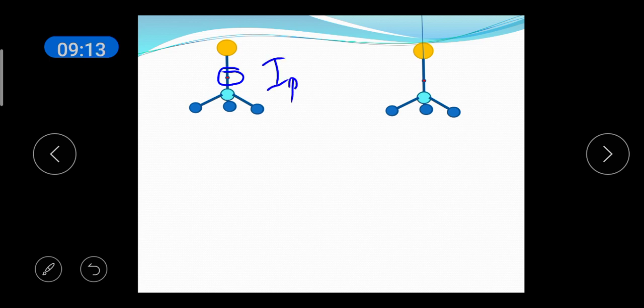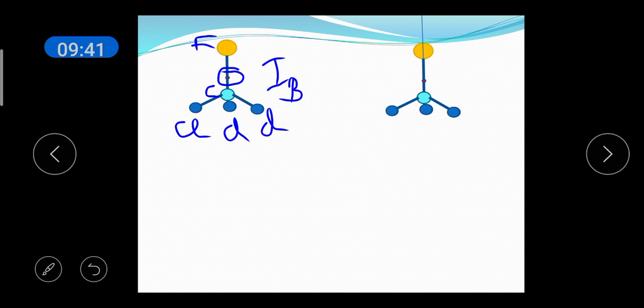So, the moment of inertia is IB. IB is due to this fluorine atom, this carbon atom, and the three chlorine atoms. All these atoms will be contributing to the moment of inertia because there is a distance between these atoms and the center of mass.